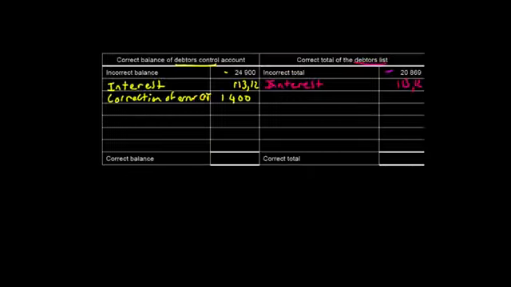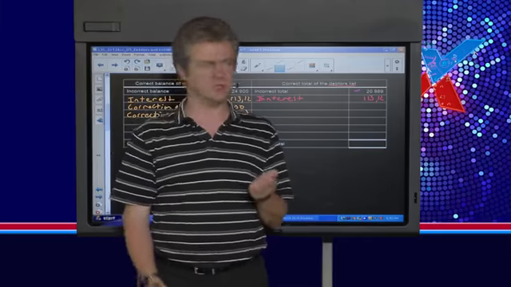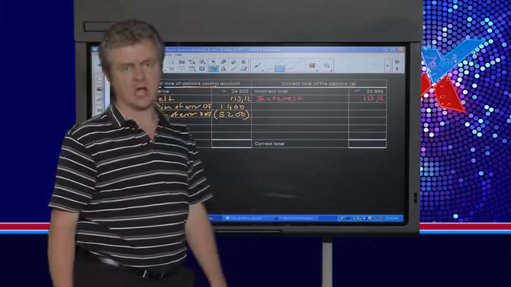So if we go back to our answer sheet, we should also correct the error, and that's going to be a correction of error in the DAJ. Have to write quite small to fit this in, and this is going to be the amount of 5,200. But what's very important is that we're making that entry on the credit side of the debtors control account, which means that it needs to be in brackets. We need to subtract 5,200 from the incorrect debtors control total.